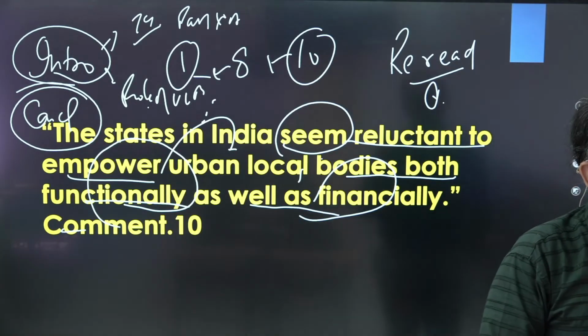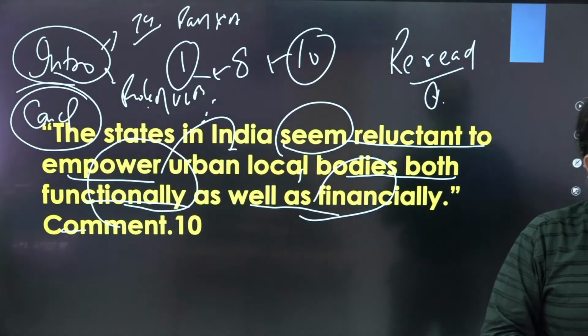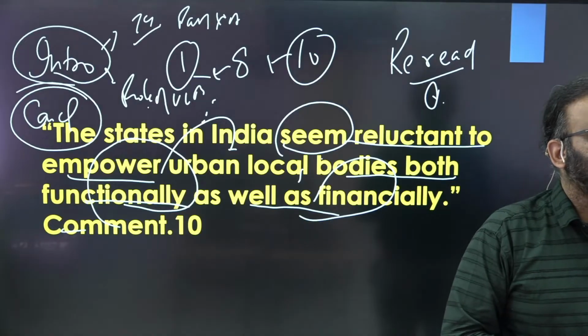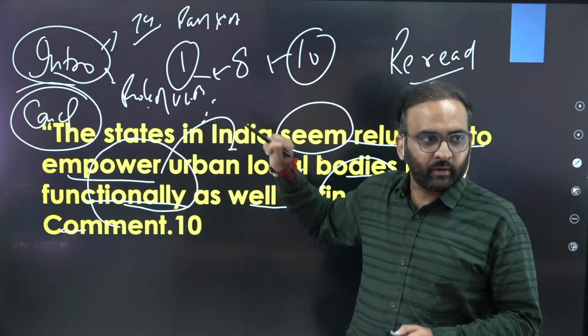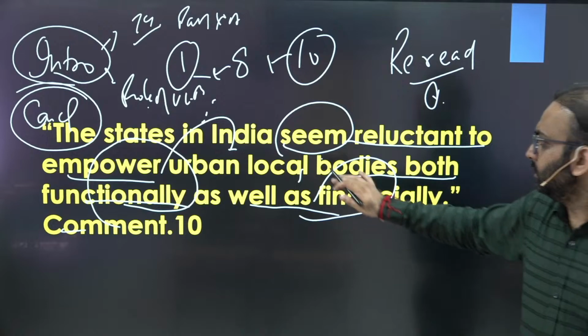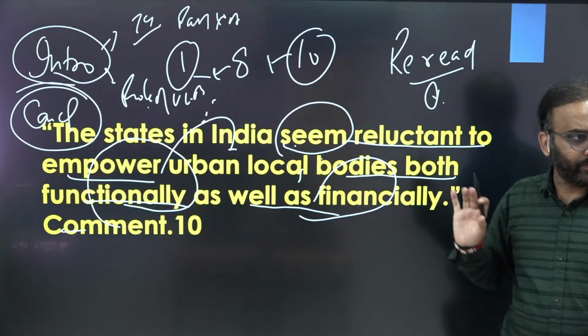Then write need. Do not specify this role of urban local bodies through a flow chart. See, in the given statement, there is no mention of role.